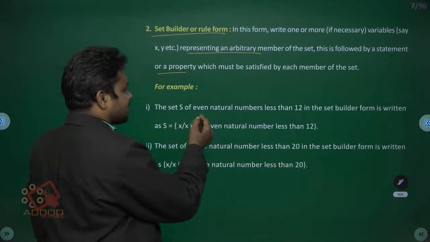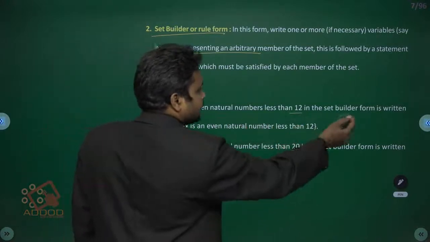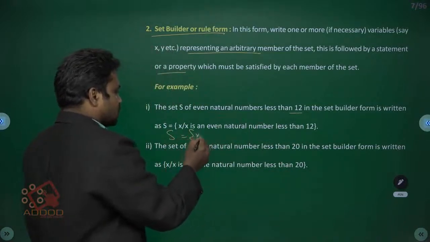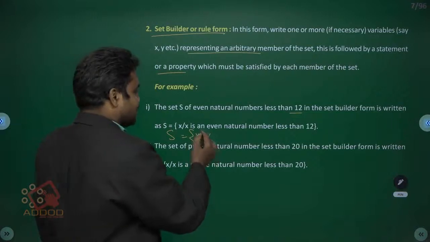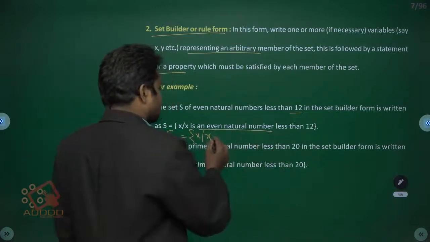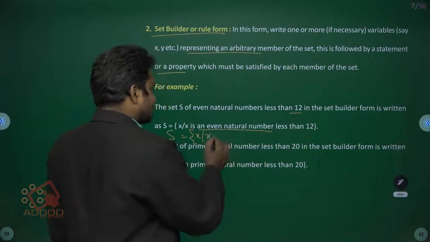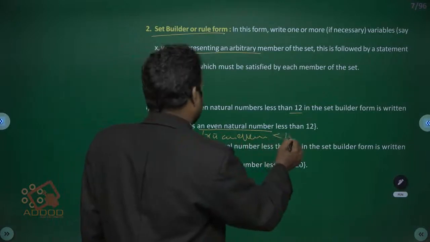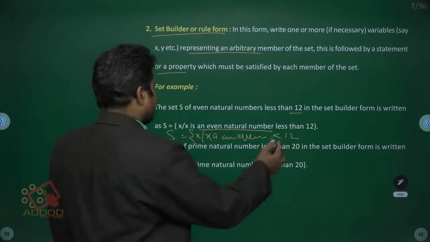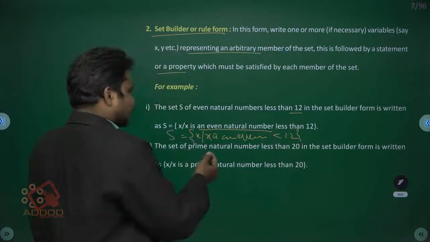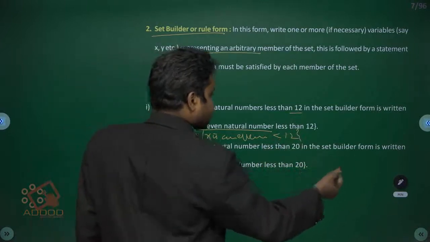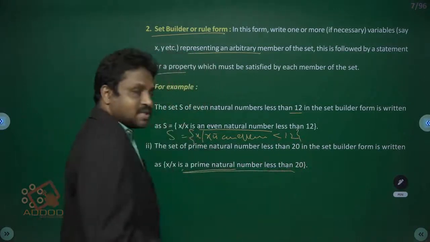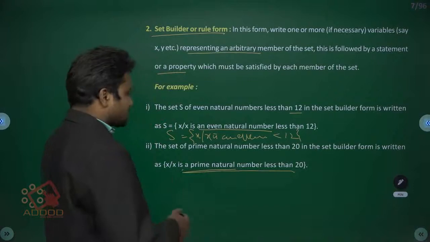Example: the set S of even natural numbers less than 12 in set builder form is written as S = {x : x is an even natural number less than 12}. Next, the set of prime natural numbers less than 20 in set builder form is written as S = {x : x is a prime natural number less than 20}.